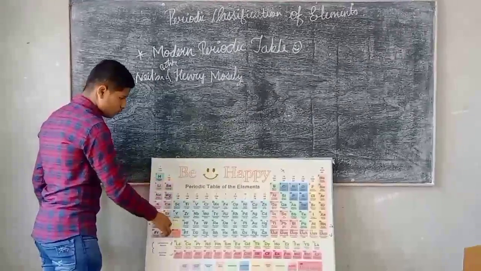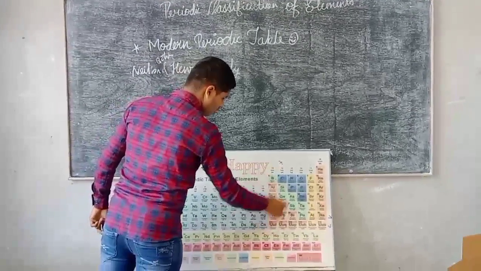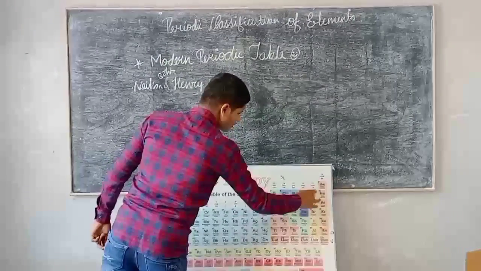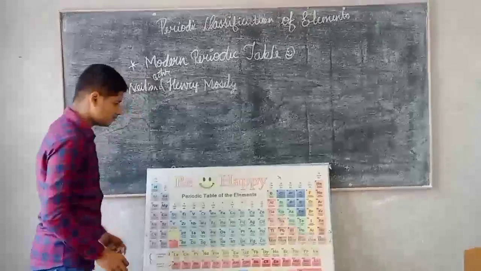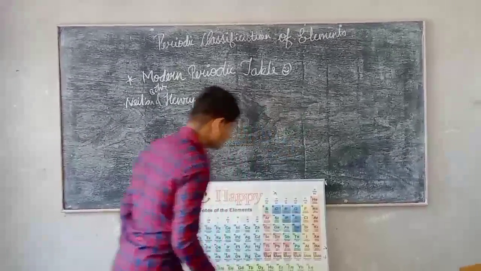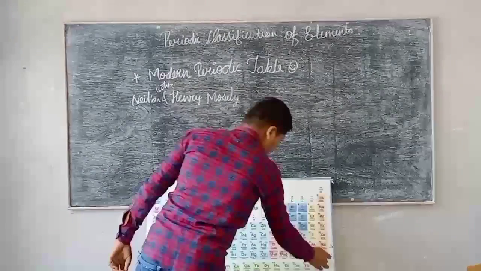The valency of the second group is 2. The valency of the third group is 3, then 4, 5, 6, 7, and 8. The valency is 8, which means it has no valency. It is a noble gas.